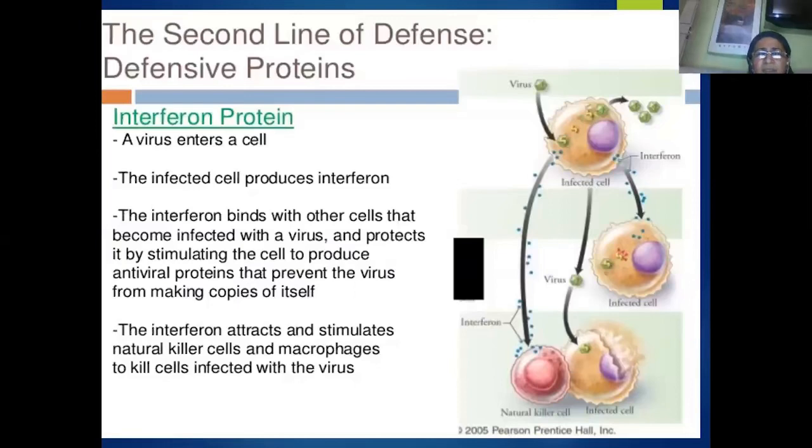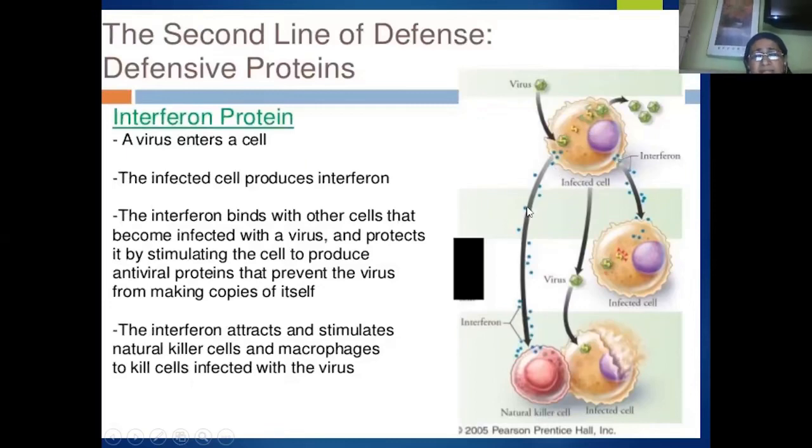So you can see here in this slide how a virus is entering into a host cell. Virus is a non-living particle. It cannot multiply outside the body of the host. So for its multiplication, for its reproduction, it always requires the host cell. Once it enters into the host cell, it will combine with the host DNA and start multiplication. Somehow the host DNA will try to identify the foreign DNA or RNA, and it will start producing some special biochemical compounds called interferons. These interferons try to inhibit the further viral multiplication inside the infected host cell.